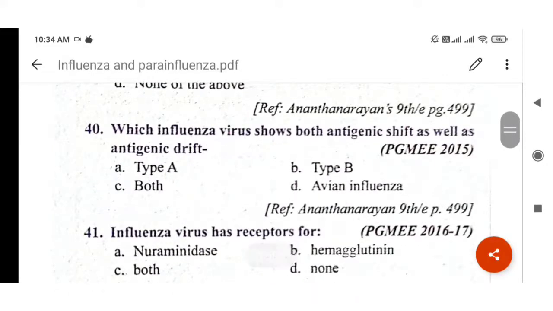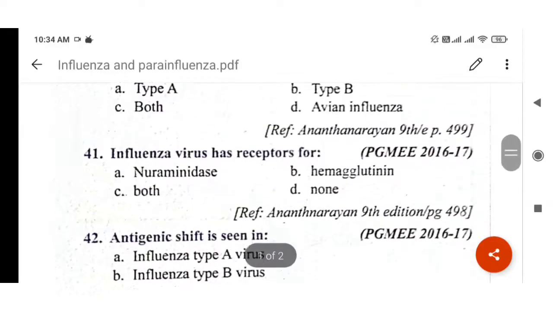Next, which influenza virus shows both antigenic shift and drift? Both antigenic shift and drift are found in type A. Remember, the answer will be type A. This is a PGMEE 2015 question. Reference Anantha Narayan.